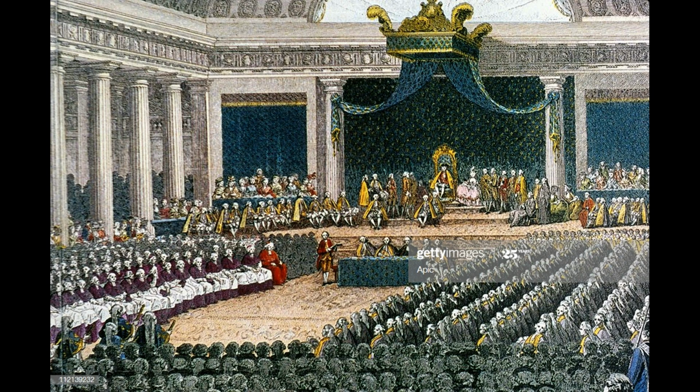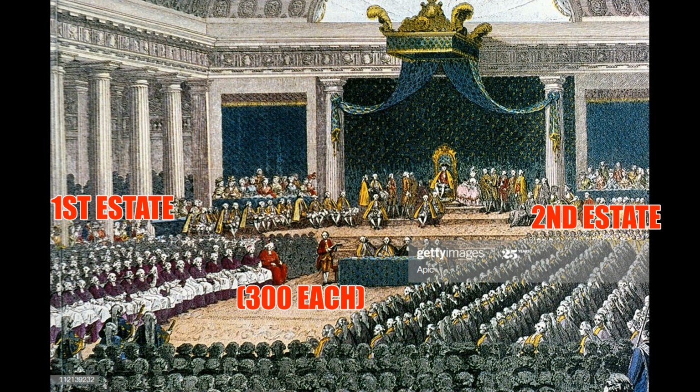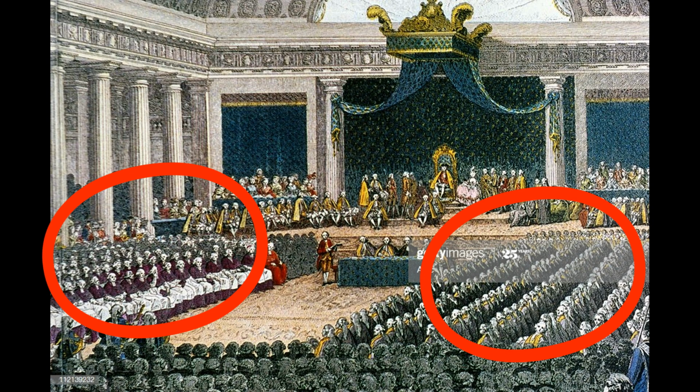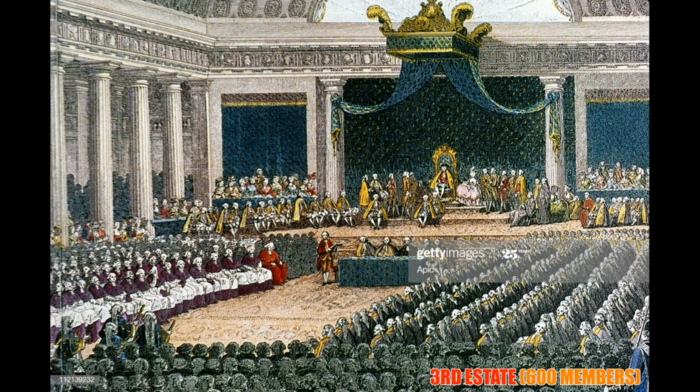The meeting was held in an attractive hall in Versailles after 175 years, as the previous one was held in 1614. The first and second estates sent 300 representatives each, who were seated in rows facing each other on two sides. The 600 members of the third estate had to stand at the back. In the past, voting was conducted on the principle that each estate had one vote, and Louis XVI decided to continue with the same practice.